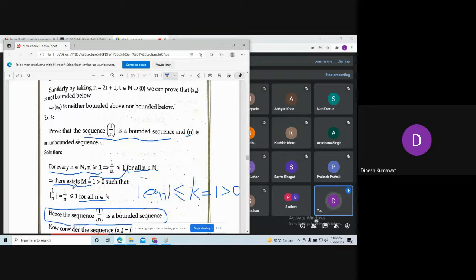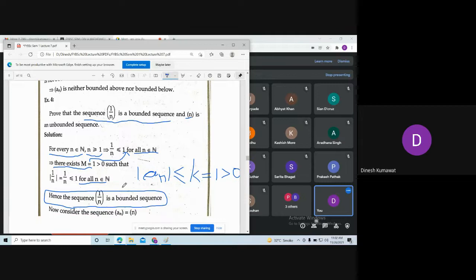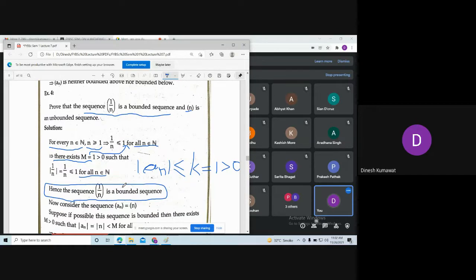Is the solution clear? Yes, sir. Okay, so you can see that this theorem is quite important, and we use it very often in many examples.